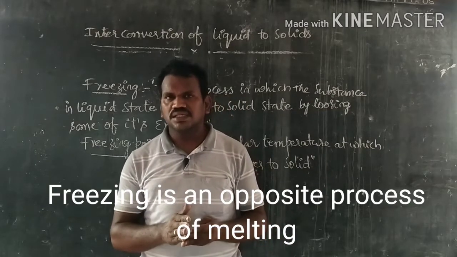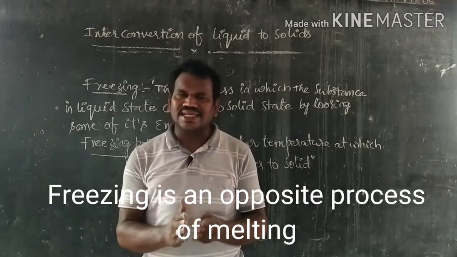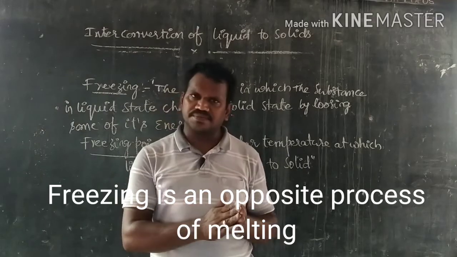This is exactly the reverse process of melting. In the case of melting, solid changes to liquid. In the case of freezing, liquid changes to solid.